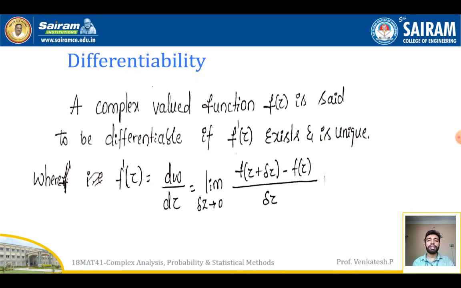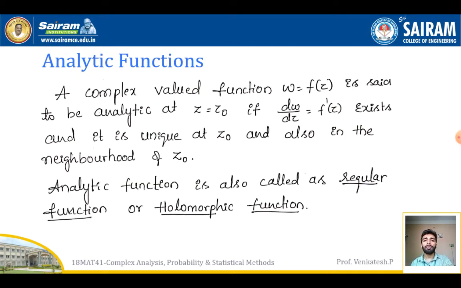Differentiability. A complex valued function f of z is said to be differentiable if f dash of z exists and is unique, where f dash of z is equal to dw by dz is equal to limit delta z tends to 0 of f of z plus delta z minus f of z by delta z. Next is the concept of an analytic function.